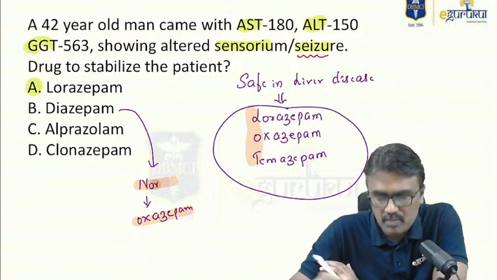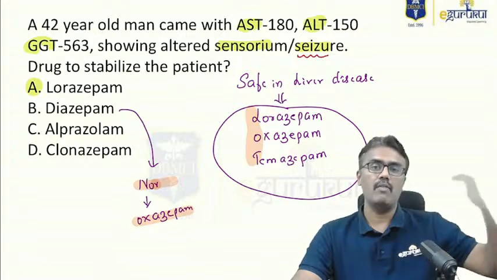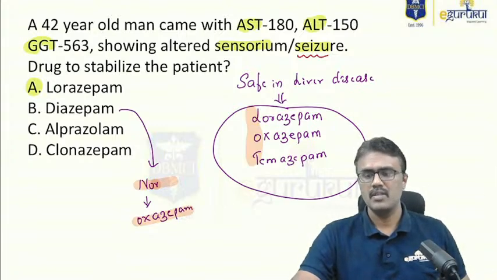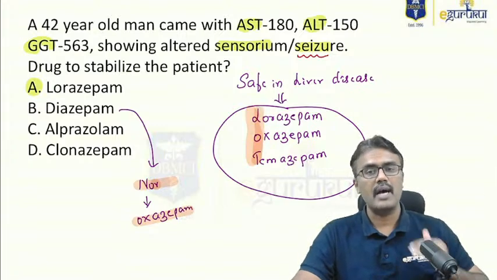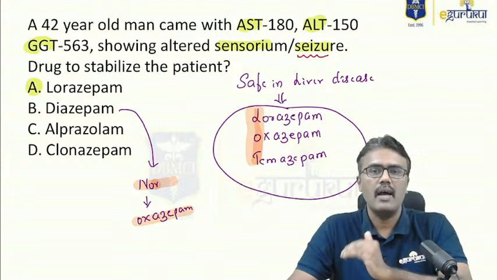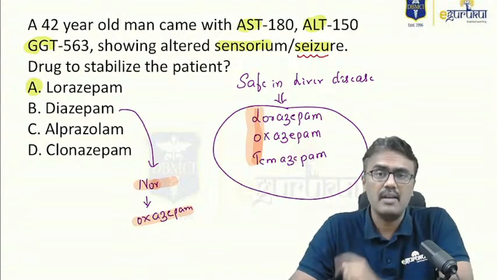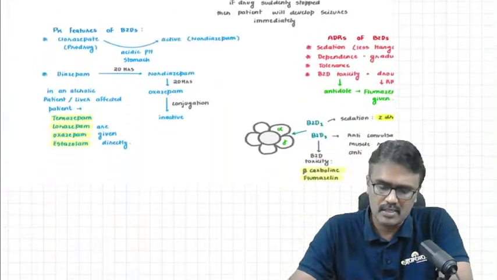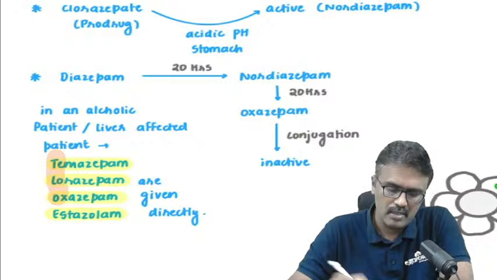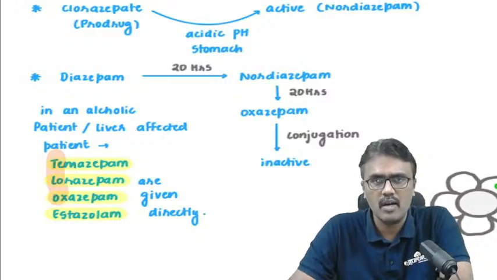Nordiazepam will become oxazepam, that is also active. So he will have a longer action of the drug. These drugs undergo direct glucuronide conjugation and produce inactive metabolites. That's why they are safe in liver disease. It is a repeatedly asked question we have discussed in the classes.